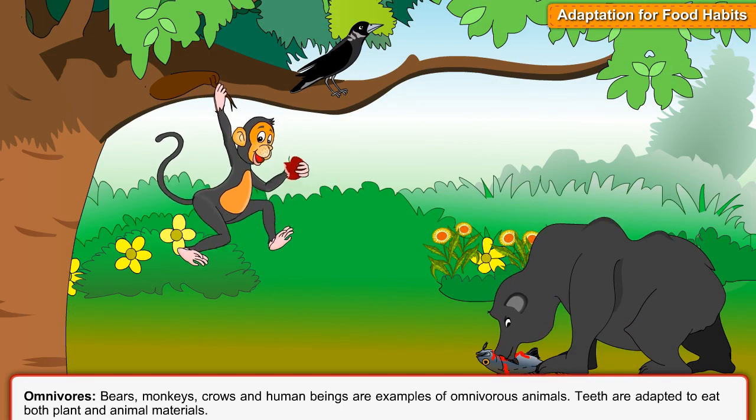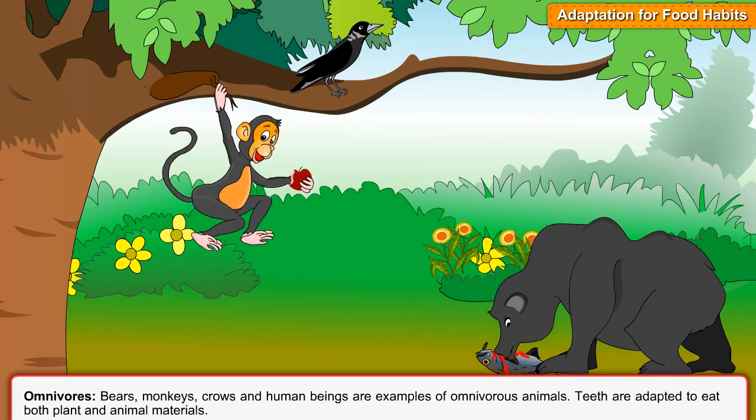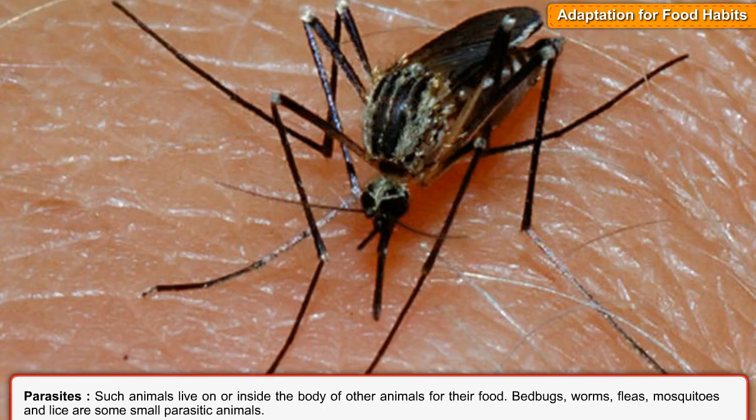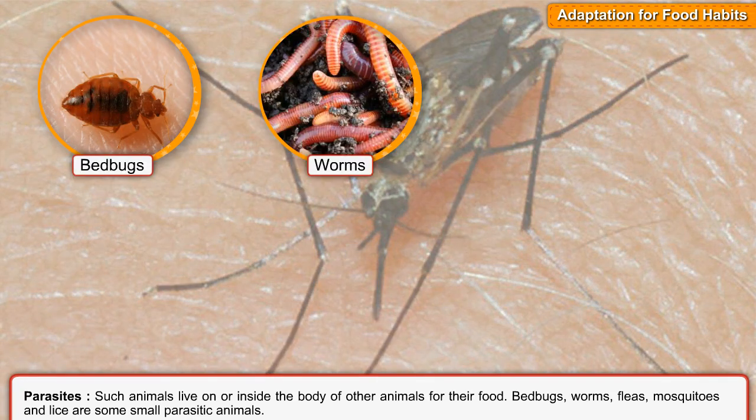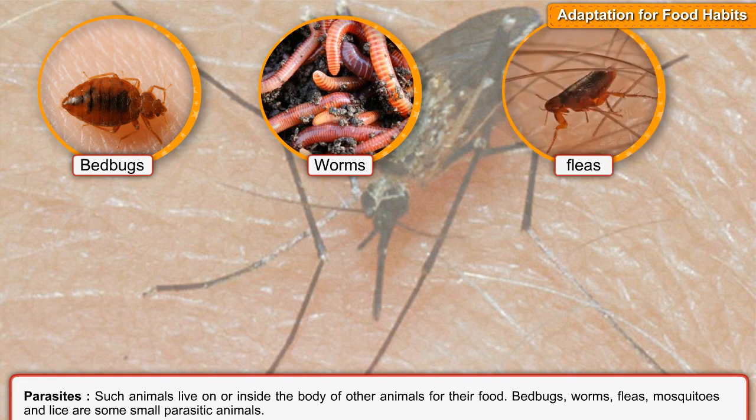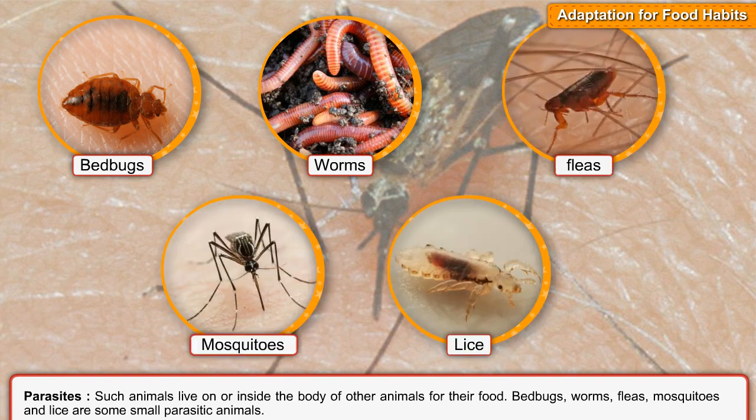Teeth are adapted to eat both plant and animal materials. Parasites. Such animals live on or inside the body of other animals for their food. Bedbugs, worms, fleas, mosquitoes, and lice are some small parasitic animals.